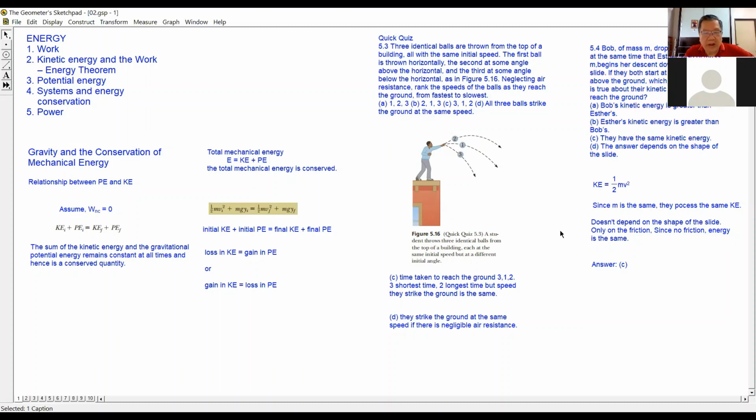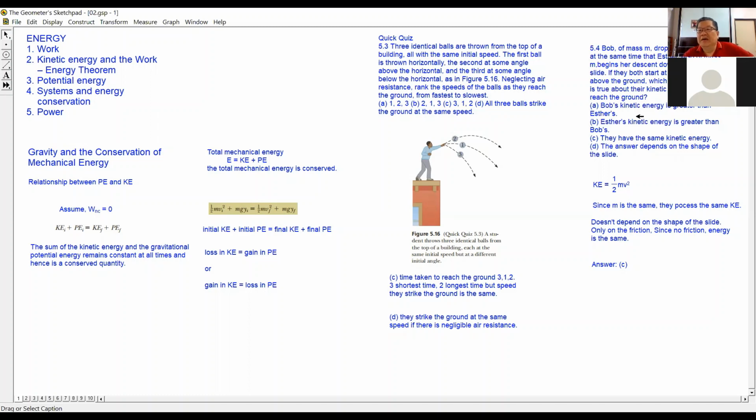Bob of mass m drops from a tree limb at the same time that Esther, also of mass m, begins to descend down a frictionless slide. If both start at the same height above the ground, which of the following is true about their kinetic energies as they reach the ground? A. Bob's kinetic energy is greater than Esther's. B. Esther's kinetic energy is greater than Bob's. C. They have the same kinetic energy. D. The answer depends on the shape of the slides.